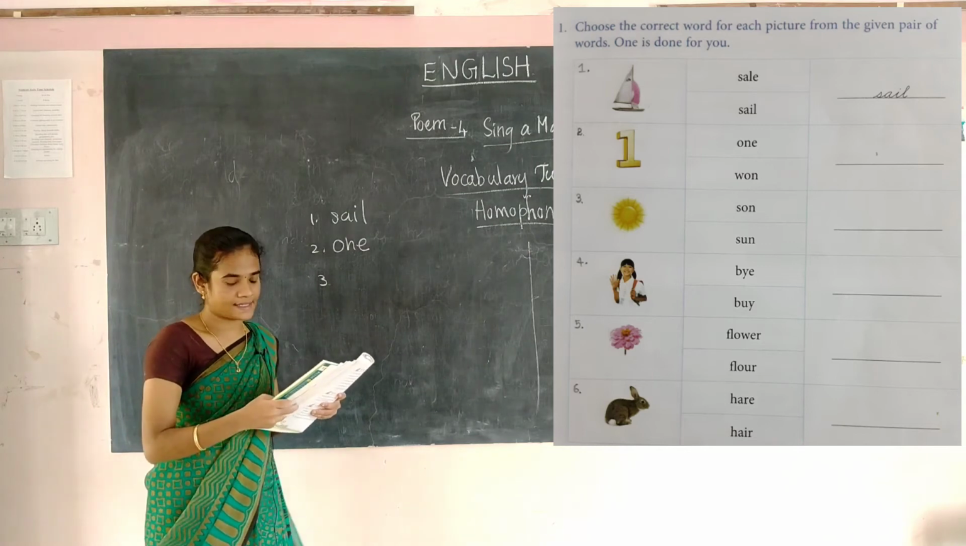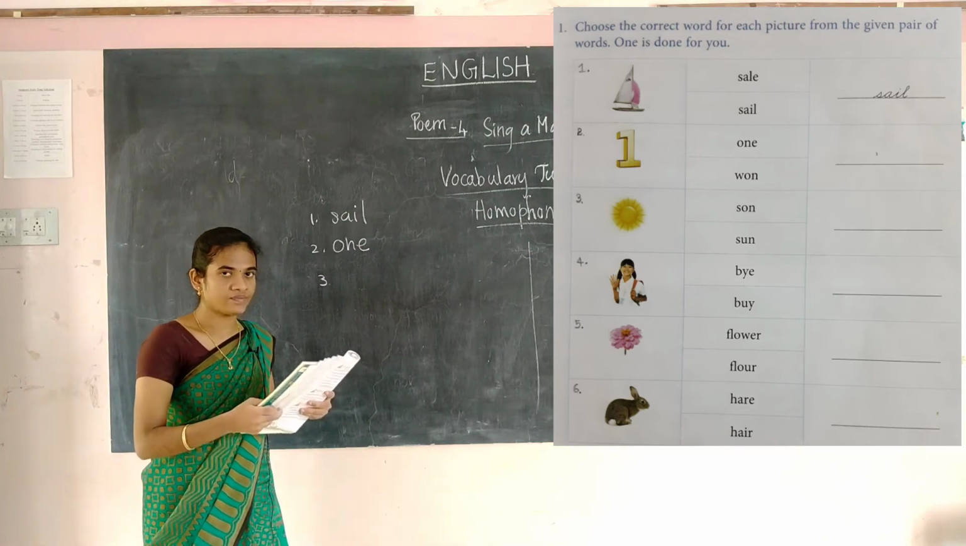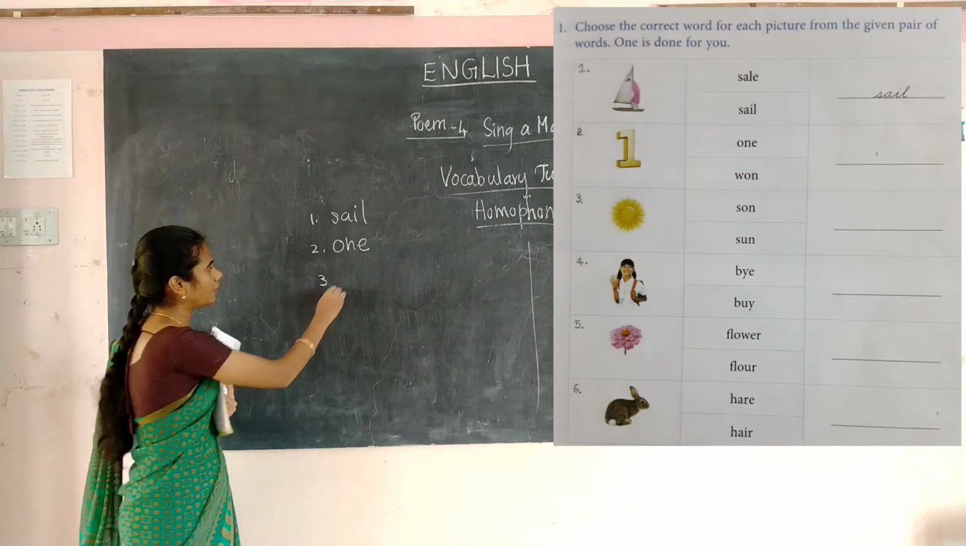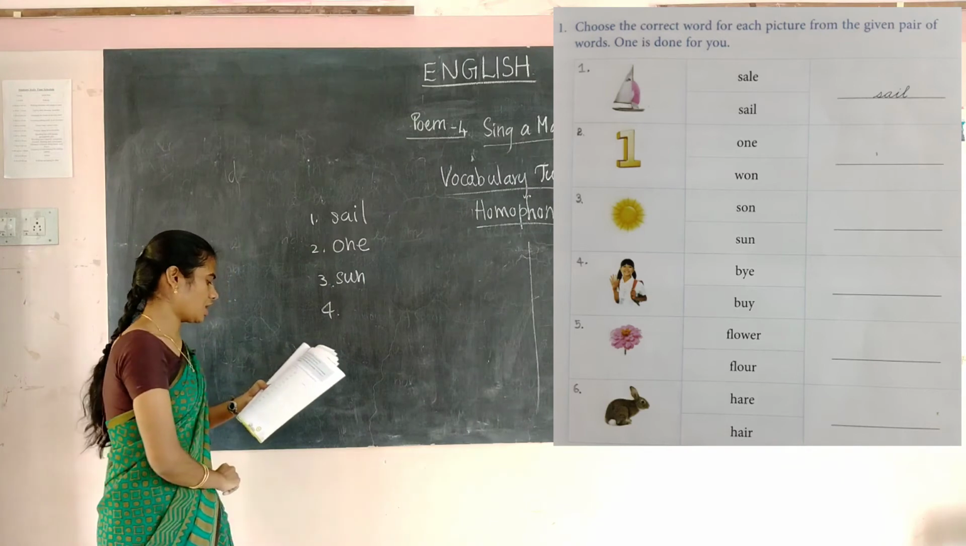See the third one. It is a sun. What's the picture? It's a sun. What's the correct spelling for sun? It is S-U-N. Okay.